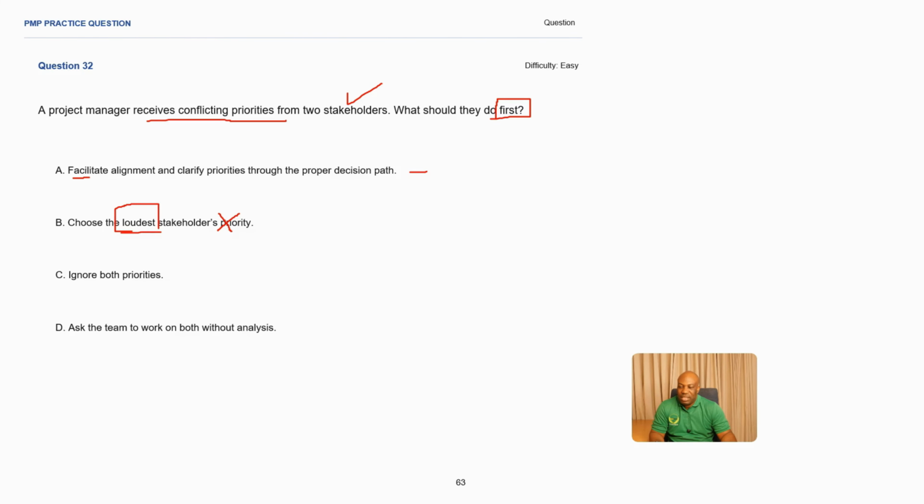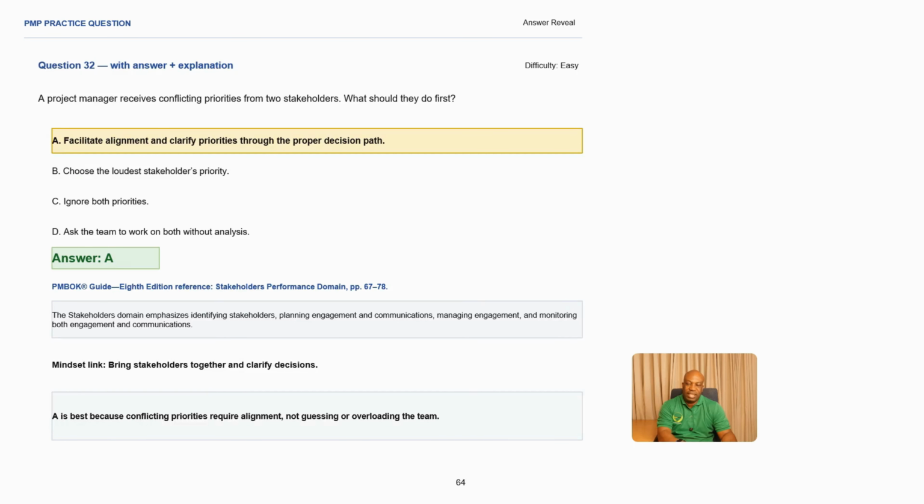C, ignore both priorities. You don't ignore things in a project. Priorities, challenges, issues, and risks in a project should not be ignored, making this an incorrect answer. D, ask the team to work on both without analysis. You need to analyze. You cannot just ask the team to work on conflicting priorities. They have to be analyzed and prioritized, making this an incorrect answer. Therefore, A is the best answer in this scenario. You need to facilitate alignment and also clarify priorities through the proper decision path.